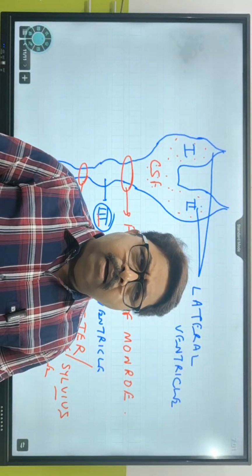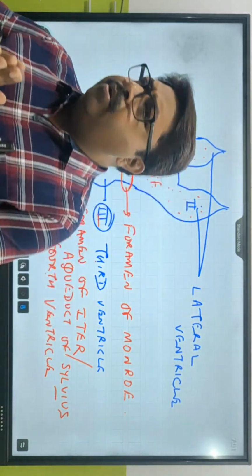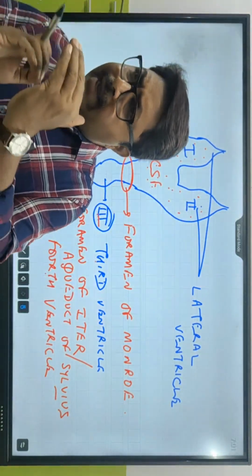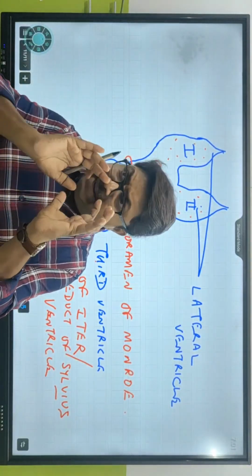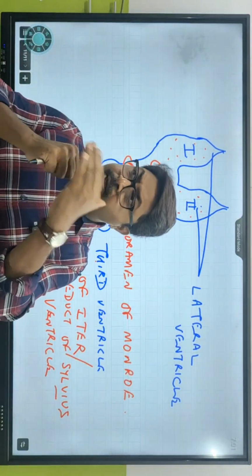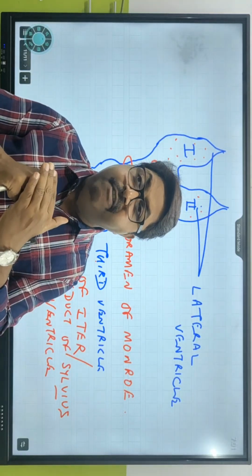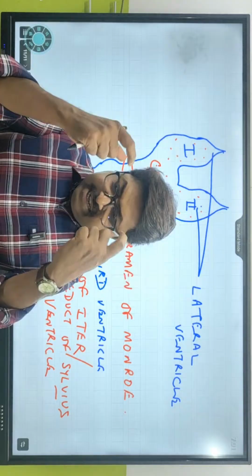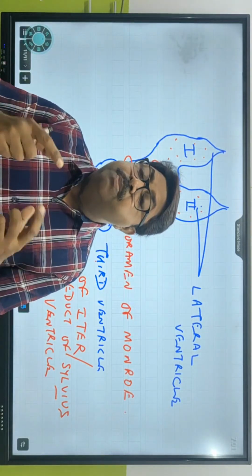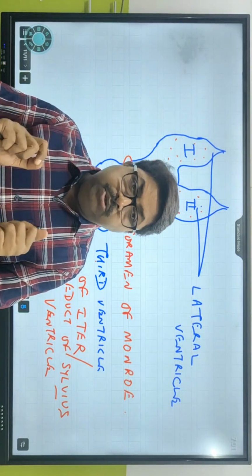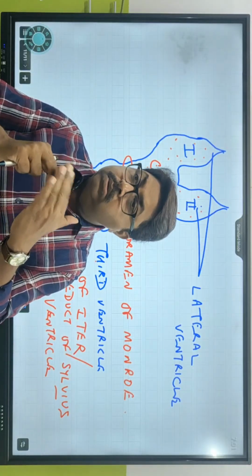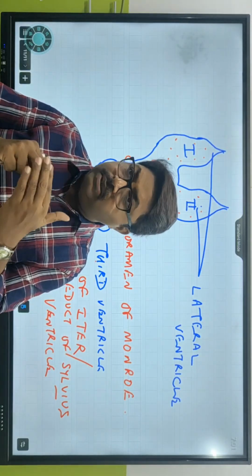Buoyancy. No. It helps in maintaining the brain structure, because it pushes. 20 milliliters per day is formed every day. It gives nourishment to the brain cells, number one. Number two, it acts as a mechanical shock absorber.